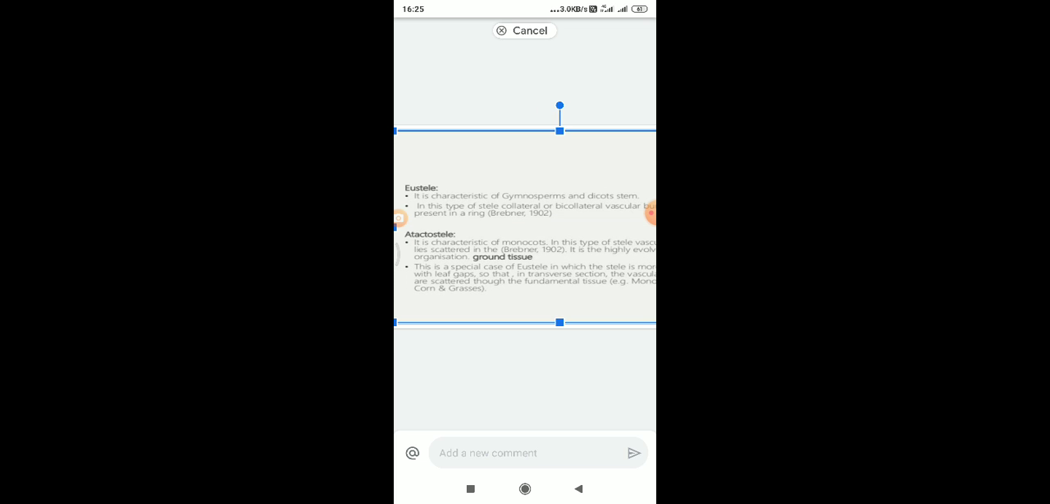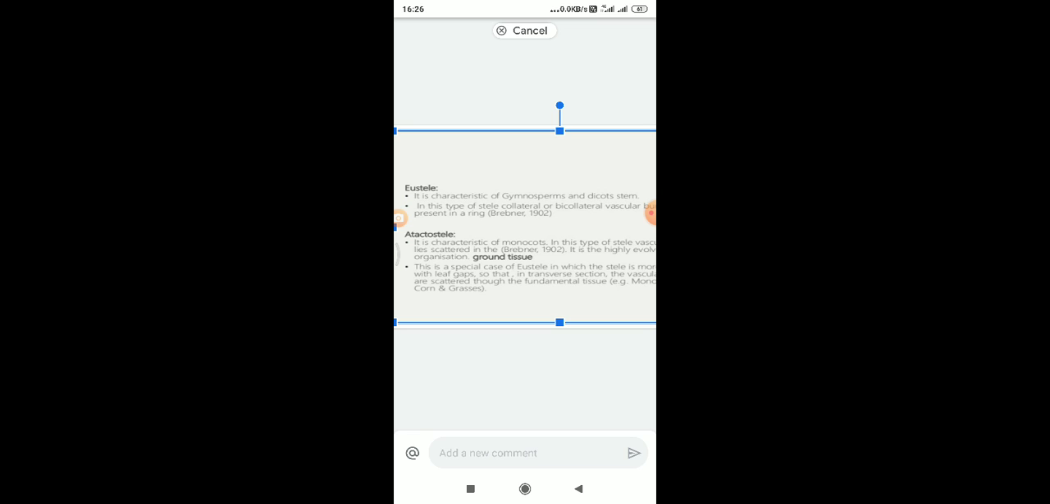It is the characteristic of gymnosperms and dicot stems also. Eustele is a very evolved stele. In this type of stele, collateral or bicollateral vascular bundles are present in a ring according to Brebner. That's why it is a very advanced characteristic of the gymnosperm and dicot stems of the stele part.